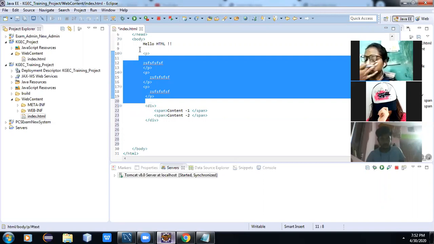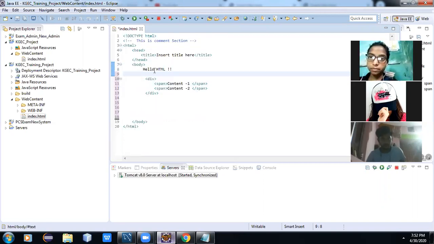I'm removing the p tag now. Just write, if I do any tag, if I do this, hello HTML, hello students, and run the program, one section has no div tag.